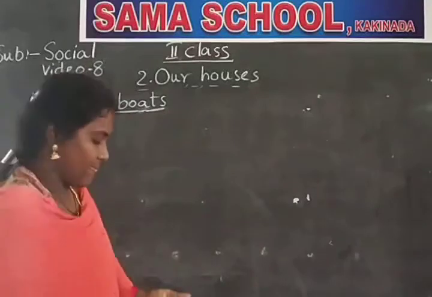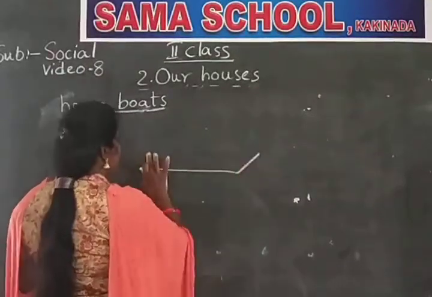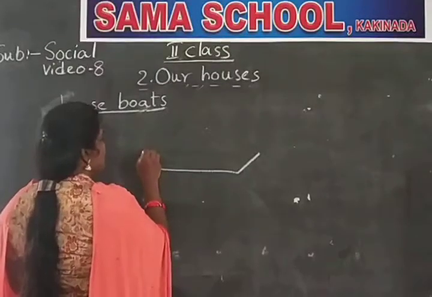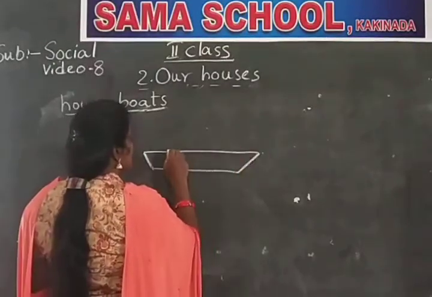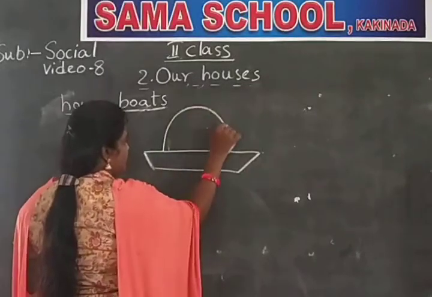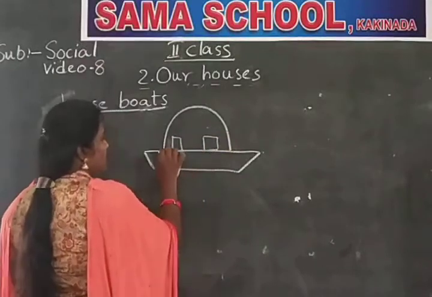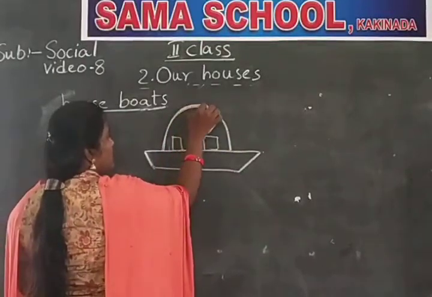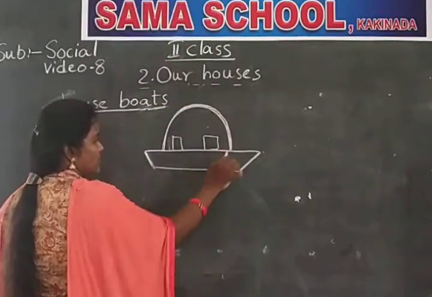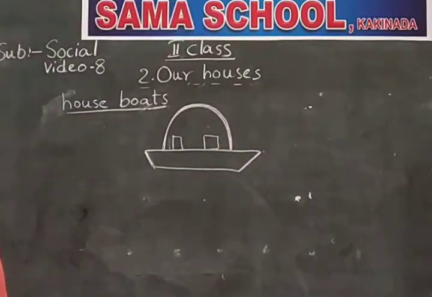See, the people who are living in these places will build houses on these houseboats only. Here also the roof of the house is round shape only.